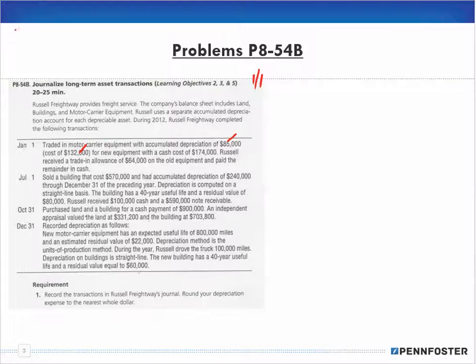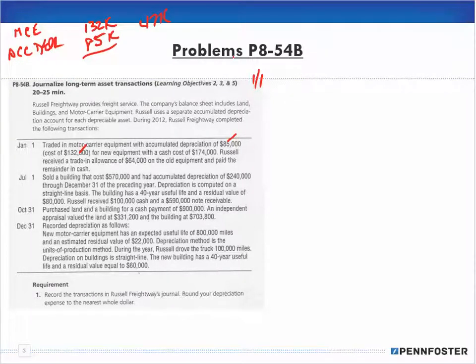So on our balance sheet, we would have motor carrier equipment showing the cost of $132,000 and the accumulated depreciation of $85,000. 132 minus 85 gives a book value of $47,000. Okay, so that's what it looks like on the balance sheet.